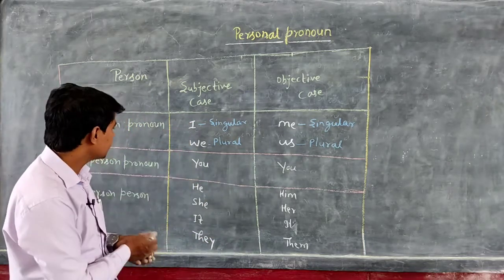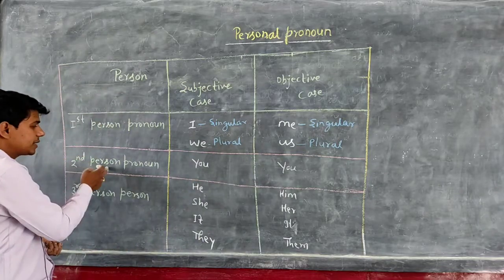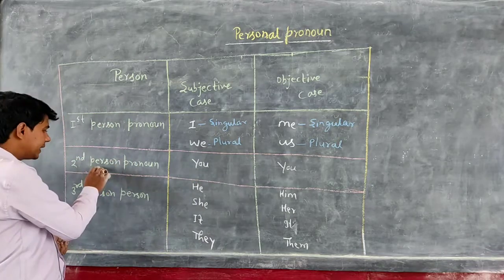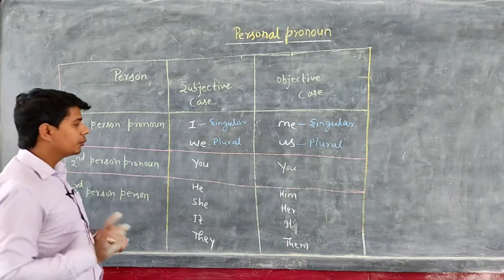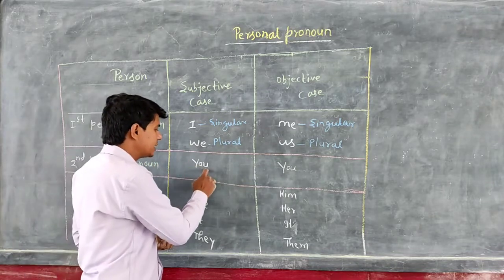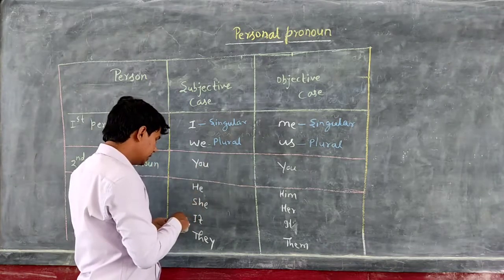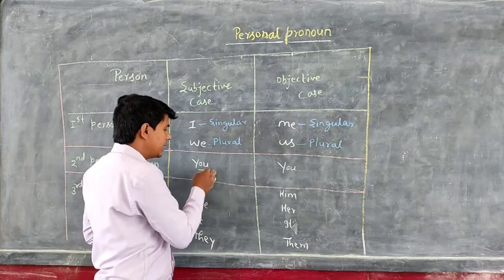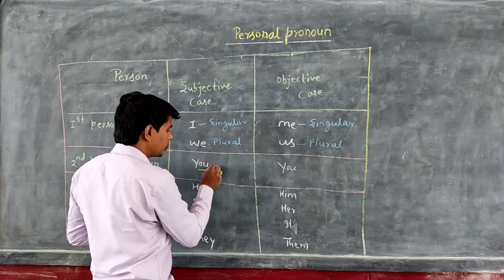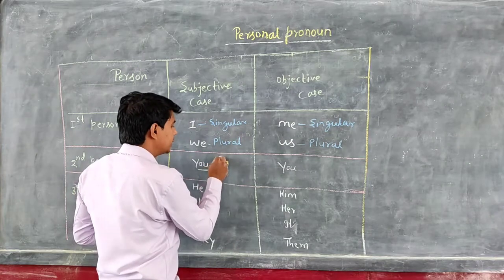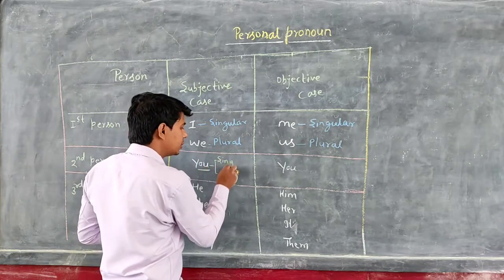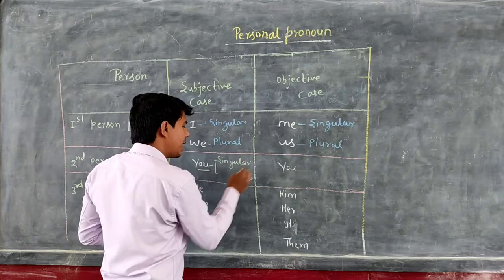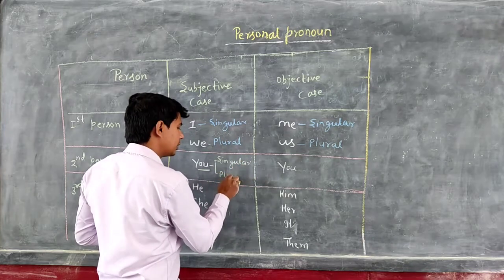Now see second person pronoun. In the category of second person pronoun, we have only one pronoun, that is you. It is alone. You is both singular and plural.